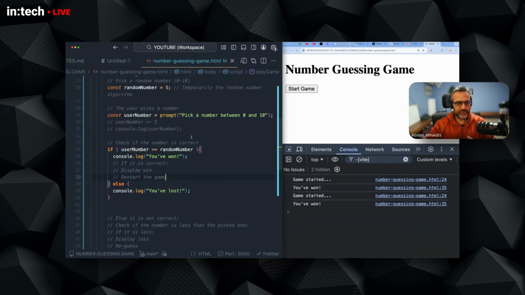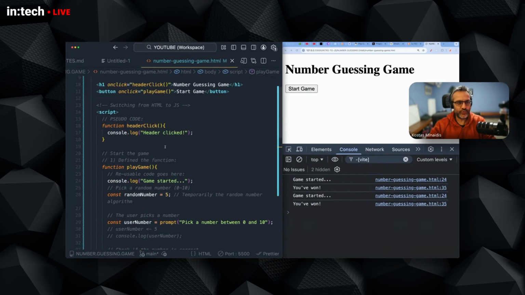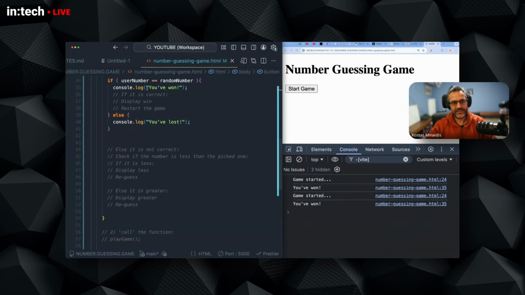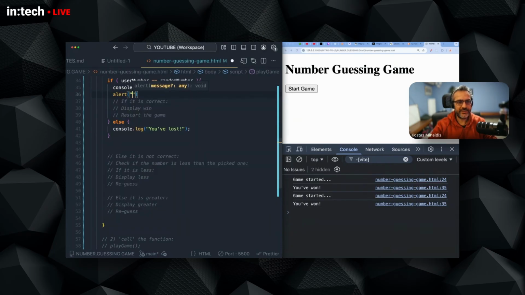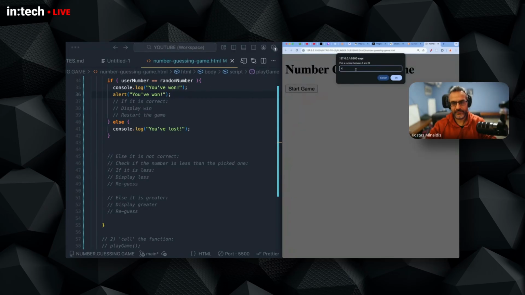I put all this code, all this play game in a function, because otherwise I couldn't reuse it like this whenever the user clicked. The only way to run some code again and again is to put it in a function, so that it's a reusable piece of machinery. So this branch we're done with this. And instead of console log, I can also alert, which is probably what we need to display to the user, because the user will not have their console open. They want to see something on their screen.